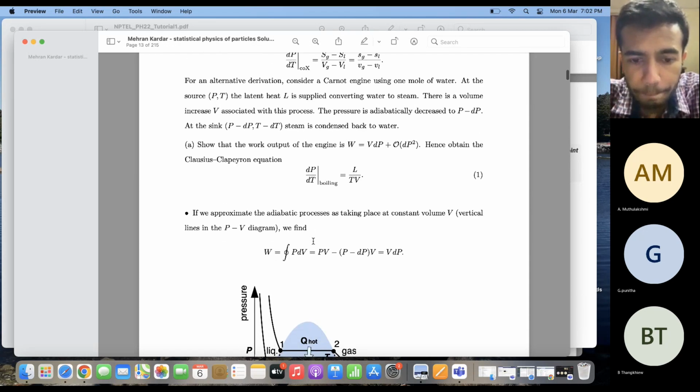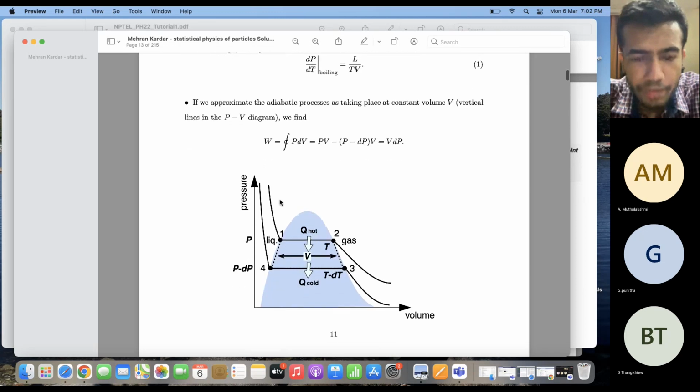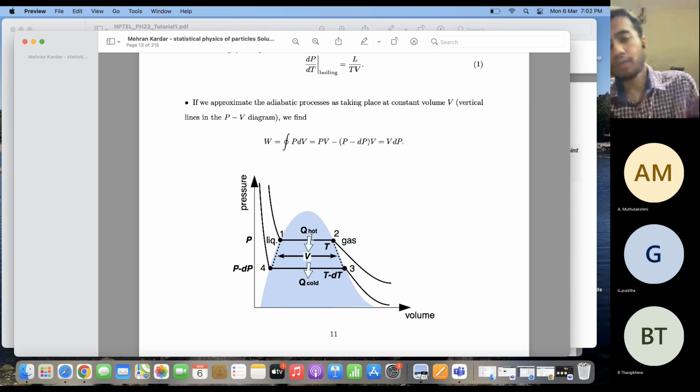So how do we do that? Here they have shown the Carnot engine on a pressure volume graph. Let me first explain what this graph means. This blue colored shaded area which you see over here, this entire place is where the liquid and the gaseous phase coexist together. So this is the region of coexistence. On this side you have the liquid phase, that is water. On this side you have water vapor, that is the gaseous phase. And in between, in this entire blue area, water and steam coexist together.